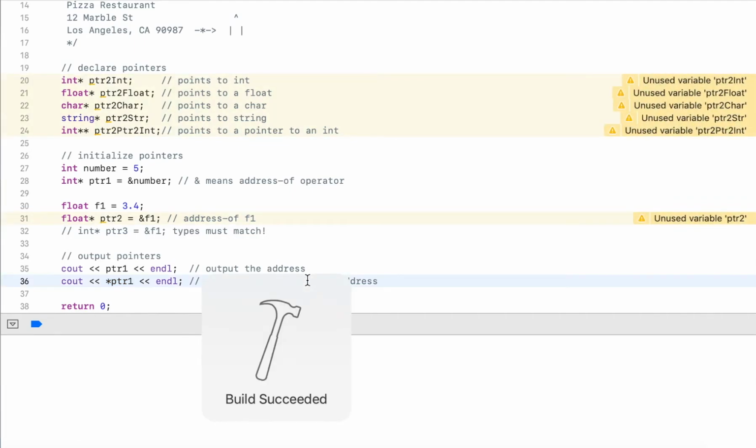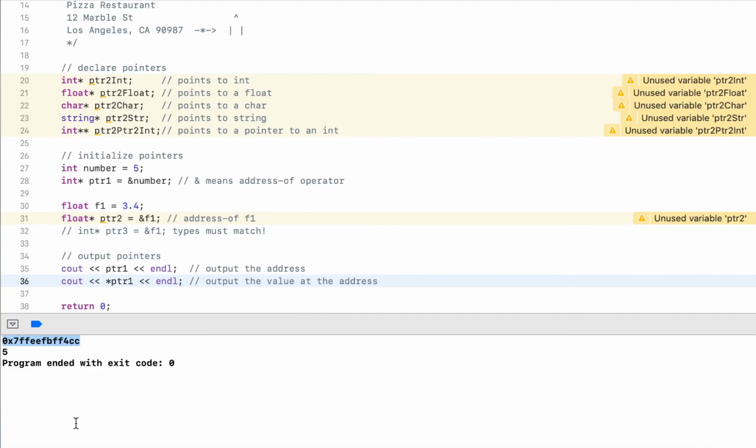So running this, first line outputs the address, second line outputs the value at that address. And if I look up here, I stored the address of number, so I know there's an integer located there, and the integer is 5.